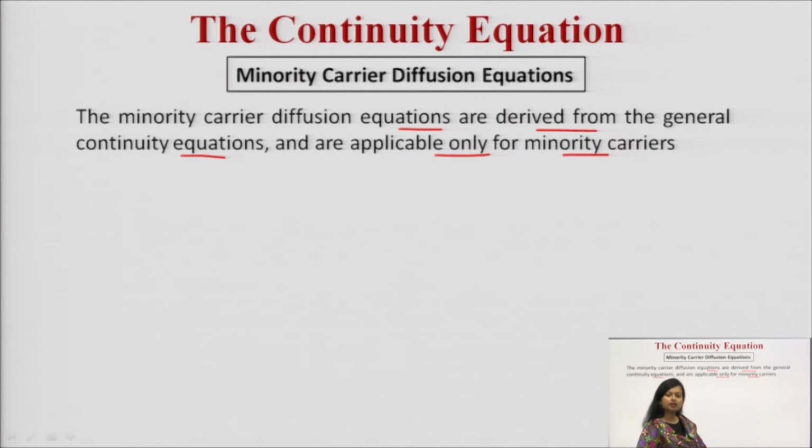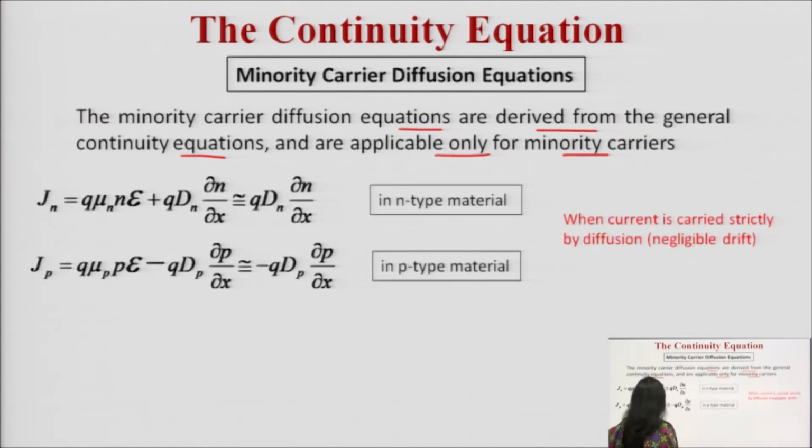In case of n-type semiconductors, they will be applicable for the holes. In case of p-type semiconductors, they will be applicable to the electrons. In n-type material, you know how to write down the term for the total current density. The total current density is the sum of the drift current plus the diffusion current. We have discussed this in the previous lectures as well. So, when we write Jn, we are considering the minority carriers. When we are talking about the p-type material, we are concerned with the minority charge carriers.